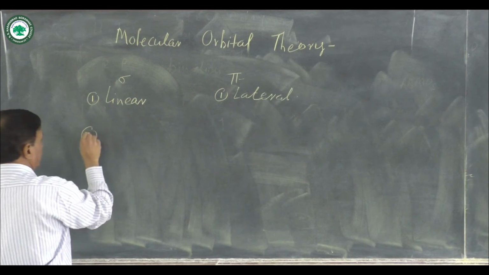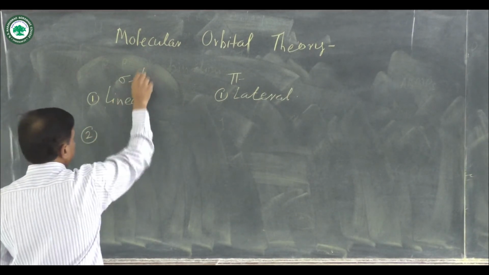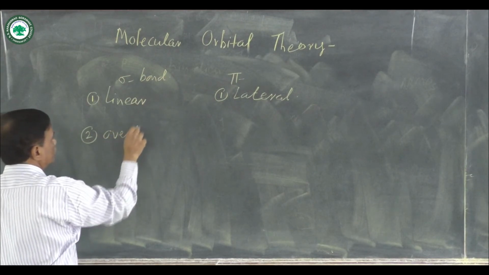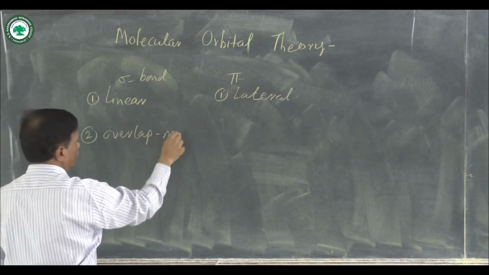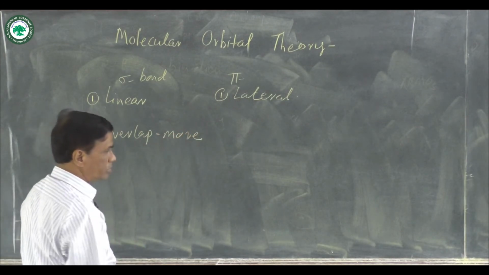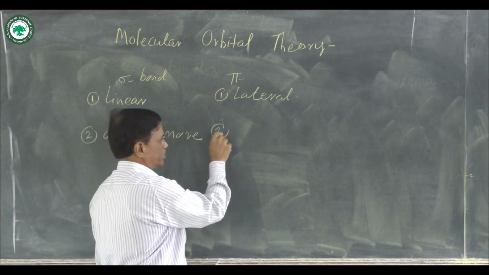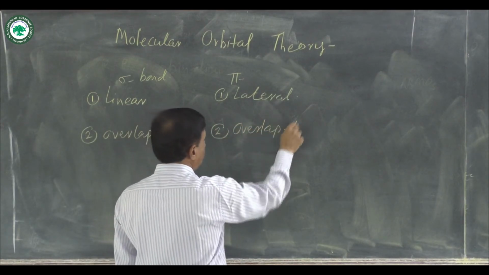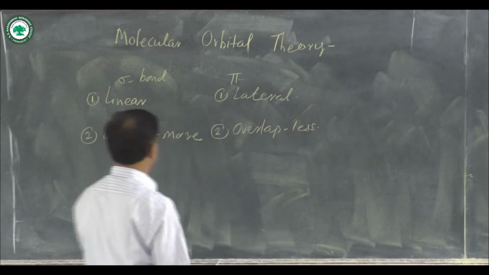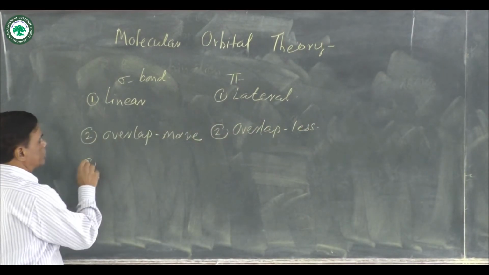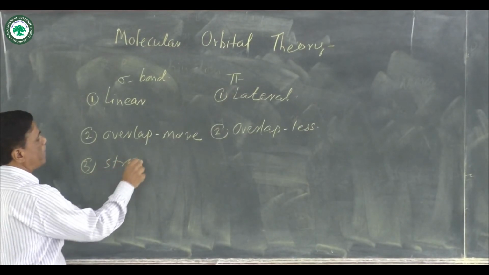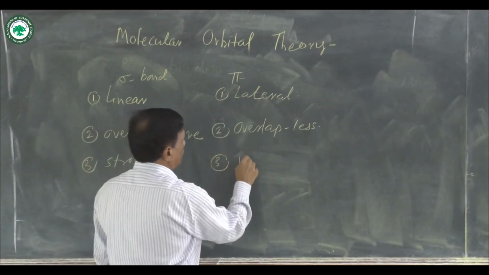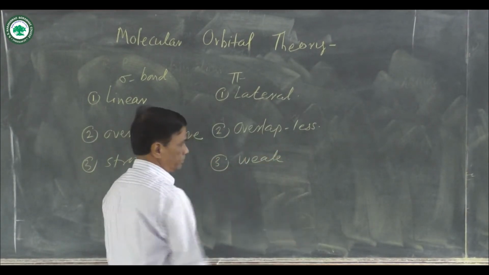Second point is, in sigma bond formation, overlap is more along the axis. In pi bond formation, overlap is less. Therefore, you know that sigma bond is a strong bond, and as compared to sigma bond, pi bond is a weak bond.